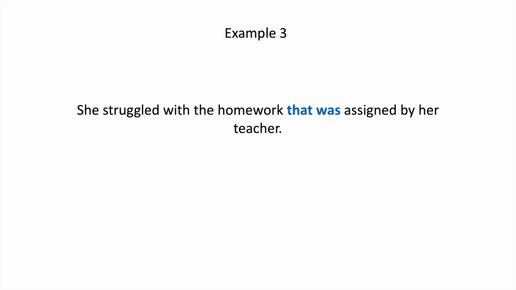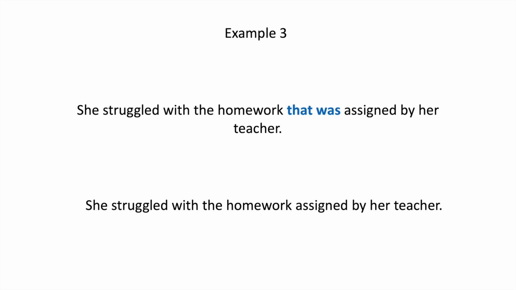Example number 3. She struggled with the homework that was assigned by her teacher. Okay, so this sentence is great because it already has an active verb, but it has redundant information. What you want to do is eliminate that was, because assigned already implies that the teacher has already given out this homework. It's in the past tense. We don't need to reiterate that it was assigned. We know it was assigned. Just say, she struggled with the homework assigned by her teacher. And bada bing, bada boom, you're good.